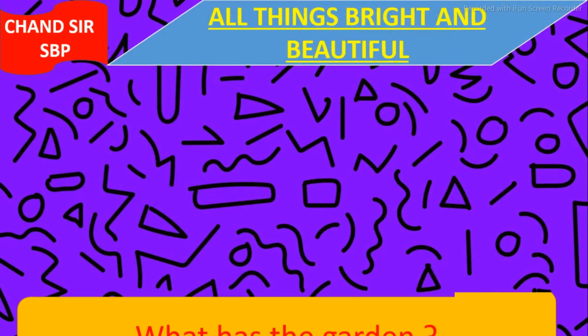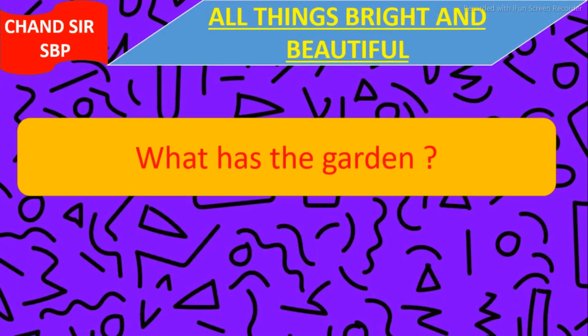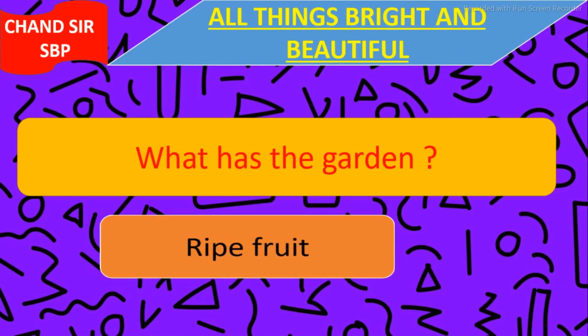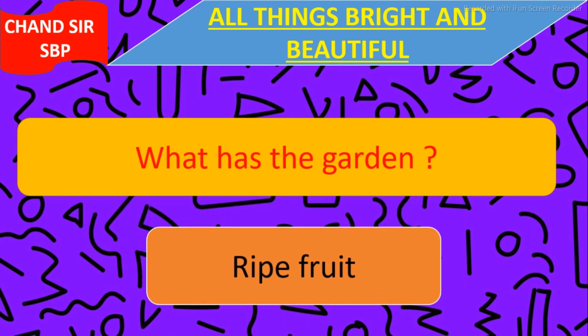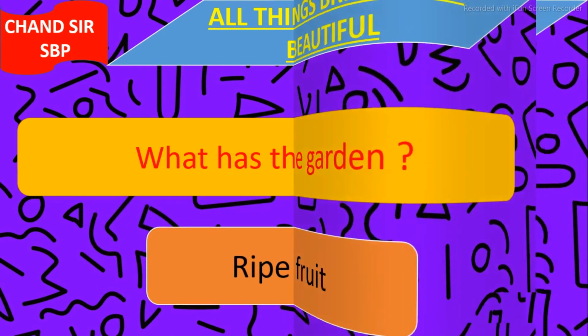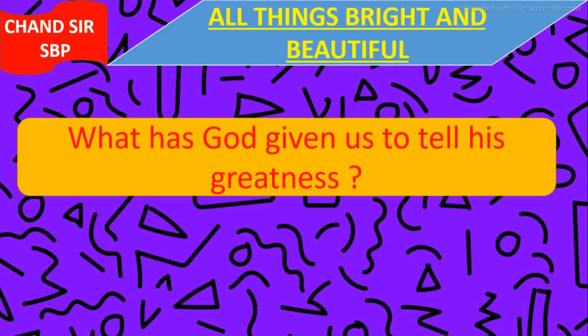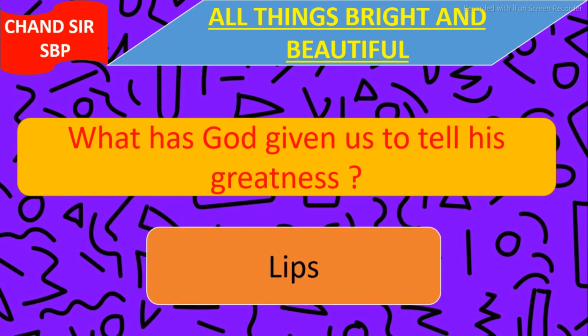Our next question is, what has the garden? And the answer is ripe fruit. The garden has ripe fruit. Our next question is, what has God given us to tell His greatness? And answer is lips. God has given lips to tell His greatness.